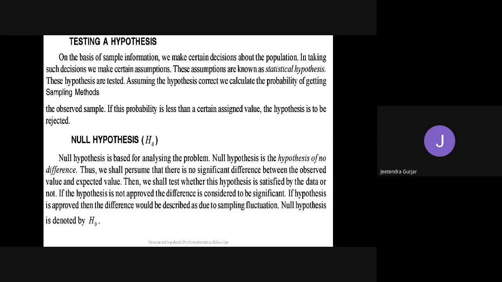Then we have no significance; we cannot accept these reasons. After the exam, there is no acceptance of anything. In the same way here, we shall assume that there is no significant difference between the observed value and the expected value.